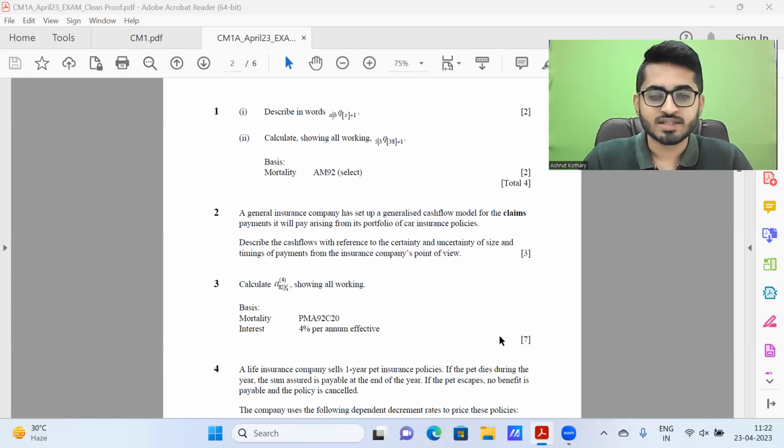Now, to begin with the session on the discussion of the paper, overall, this CM1 Paper A was one of the easiest I have seen under the new curriculum.